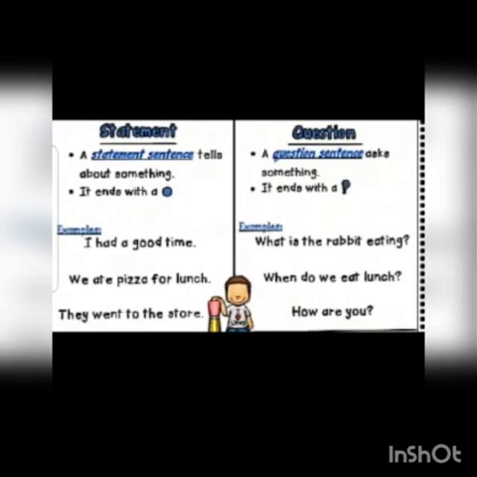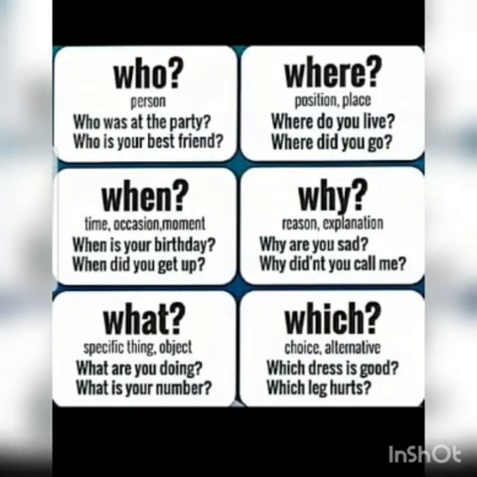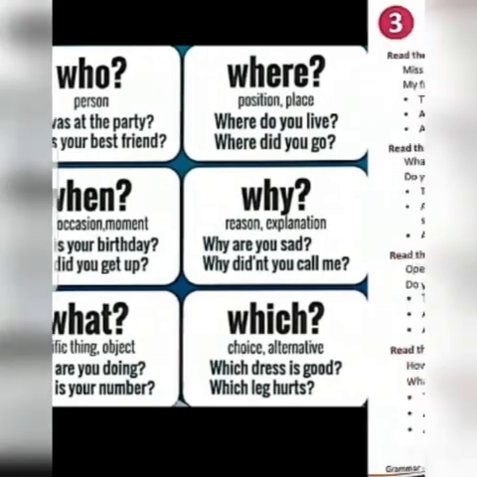Now we'll read about question, the interrogative sentences. A question sentence asks something. It ends with a question mark. Example: what is the rabbit eating? When do we eat lunch? How are you? So these are ending with question marks. Who, where, when, why, what, which. These are some common words used in interrogative sentences.